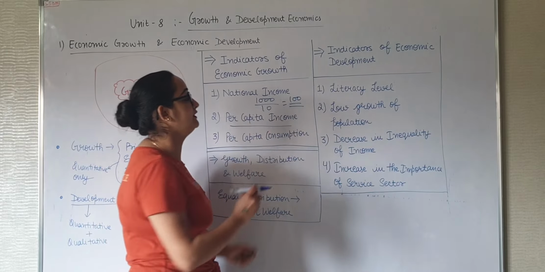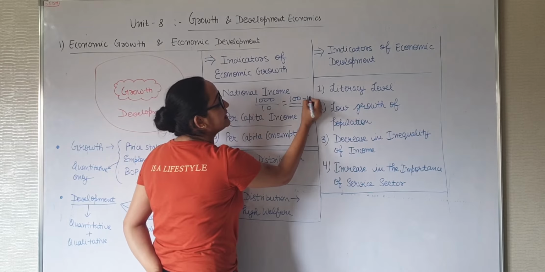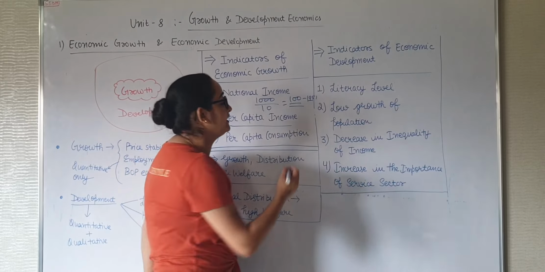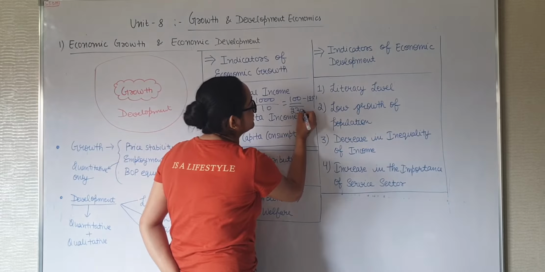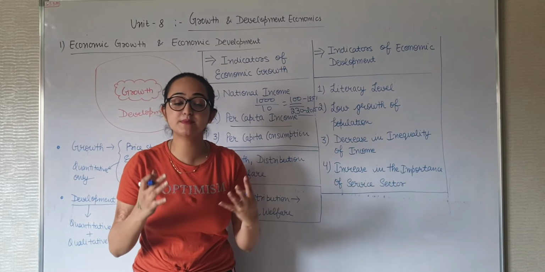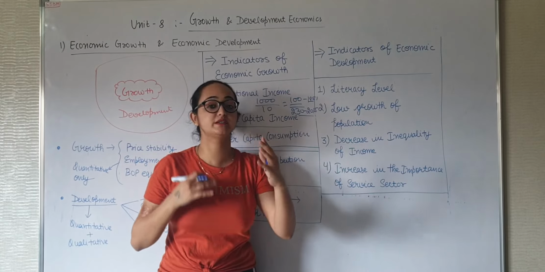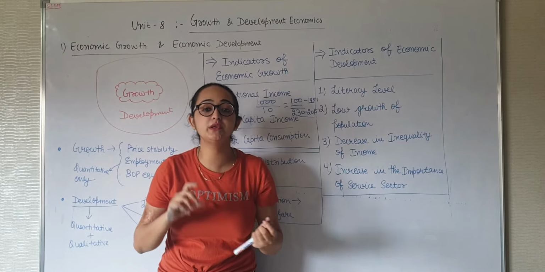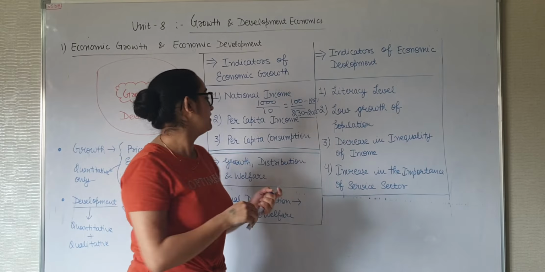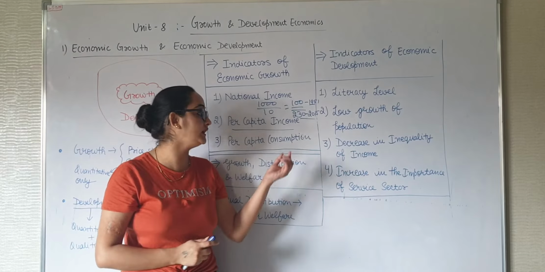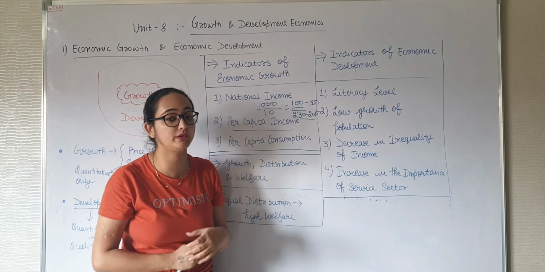For example, per capita income in 1951 was 100, but now per capita income is approximately 230. That means per capita income, or income per person, is growing. Per person growing means economic growth is taking place. Next, per capita consumption. It is a very important indicator of economic growth.